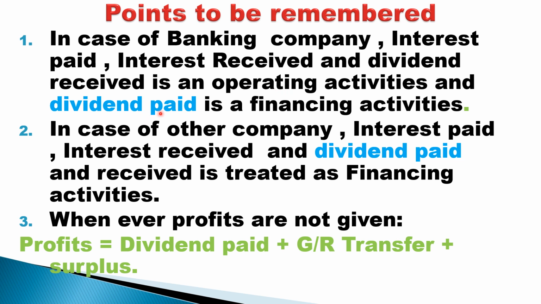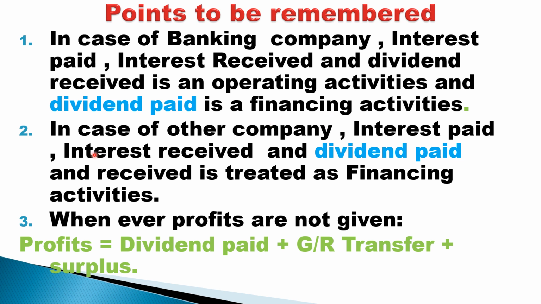And dividend paid is treated as a financing activity because the bank will pay dividend on its share capital. So share capital is treated as finance activity. So students, keep in mind, dividend received is operating, dividend paid is finance in case of banking business.